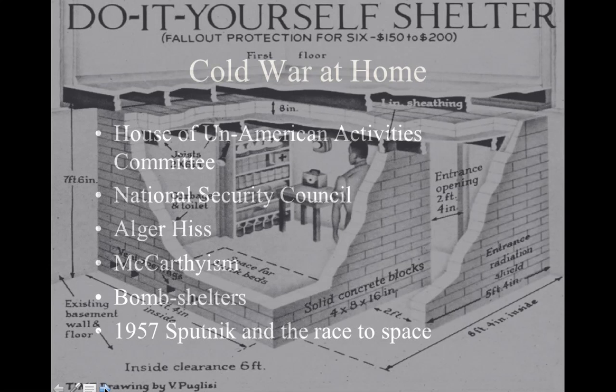We'll see Joseph McCarthy, the senator out of Wisconsin, now accusing political figures of practicing communist ideology, thus seeing the second Red Scare, where now we see not just immigrants, as in the first Red Scare, but average Americans, even politicians. We also see the construction of bomb shelters, and the launching of the Soviet satellite Sputnik in '57, and then Americans will respond a year later with Explorer.